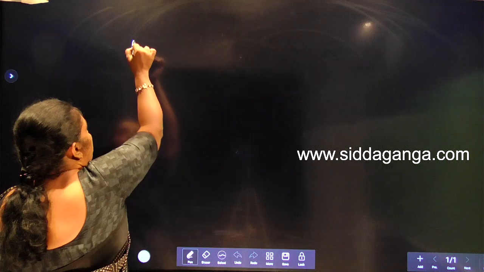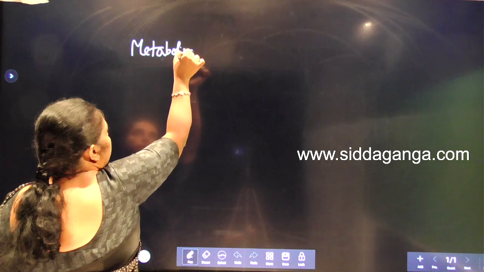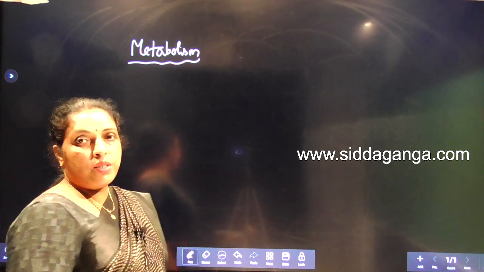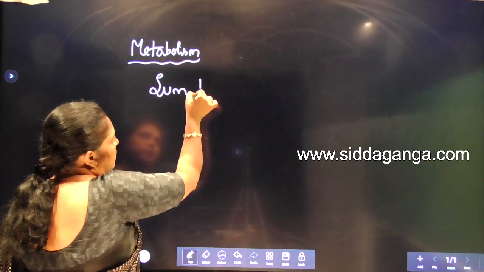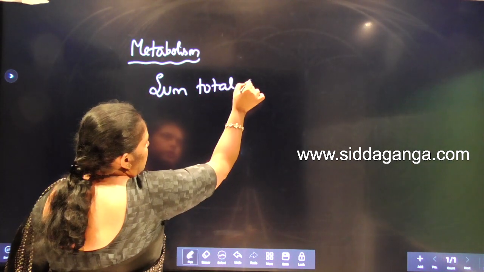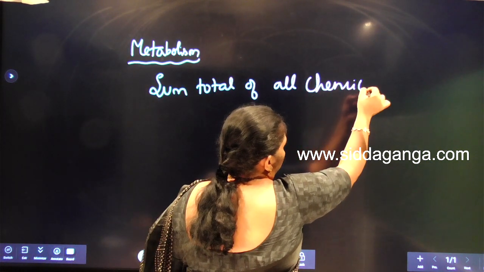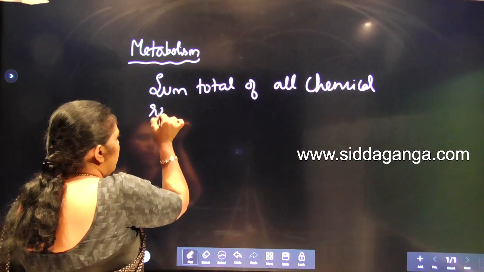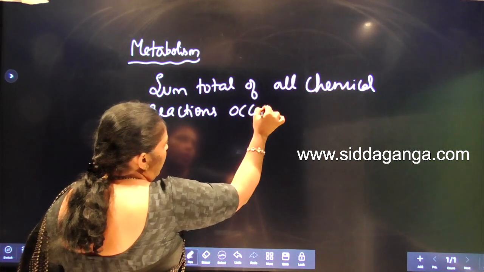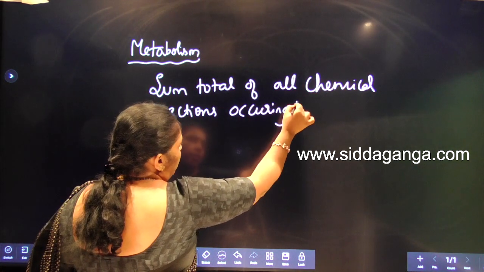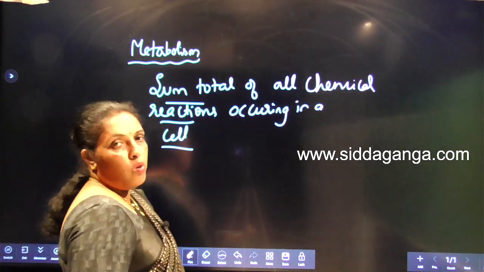Next we see metabolism. What is metabolism? Sum total of all chemical reactions occurring in a cell or in a body is called metabolism.